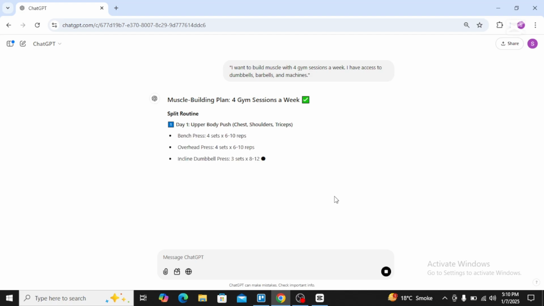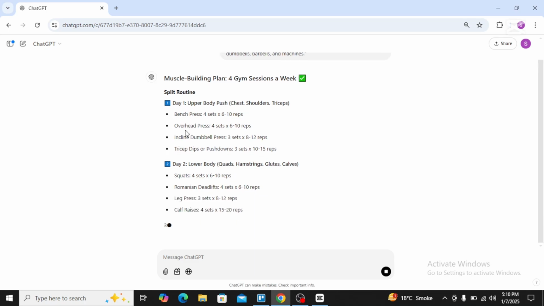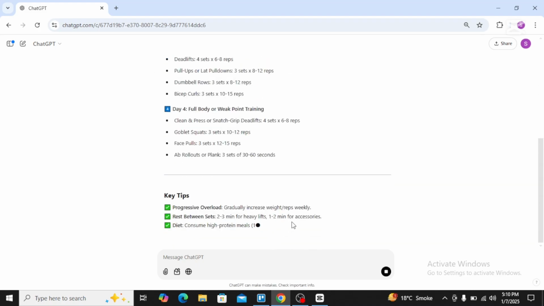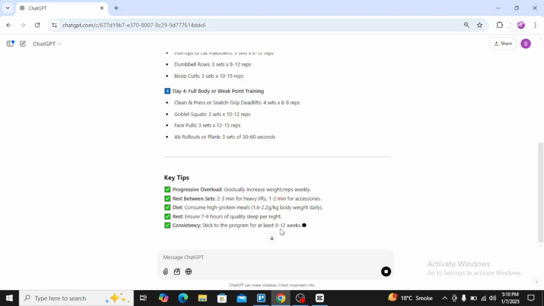So here is the muscle building plan for 4 gym sessions a week. This is my day one exercise: upper body, push, chest, shoulder, and triceps. So in this way, you can just use ChatGPT to design your workout routine for daily activities.